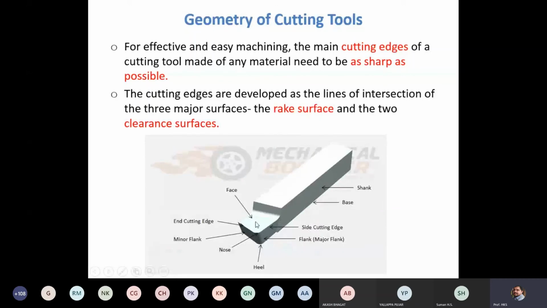It is formed by the intersection of the rake surface and the major clearance surface. Then there is another cutting edge, the minor cutting edge or end cutting edge. This is formed by the intersection of again the rake surface and the minor clearance surface.